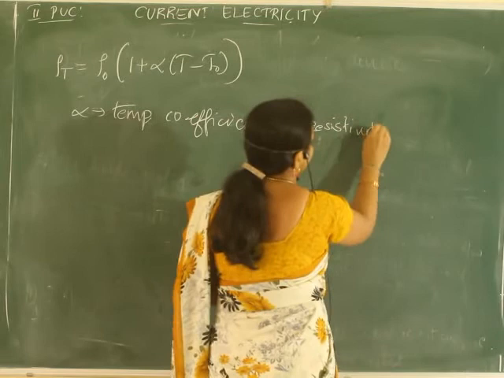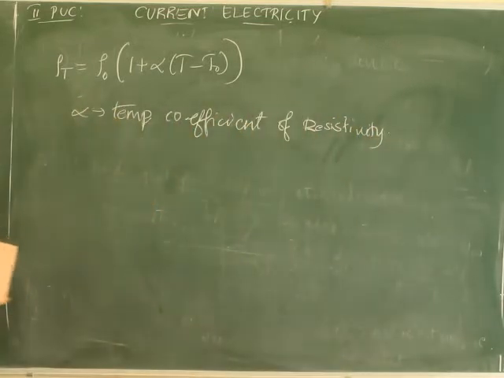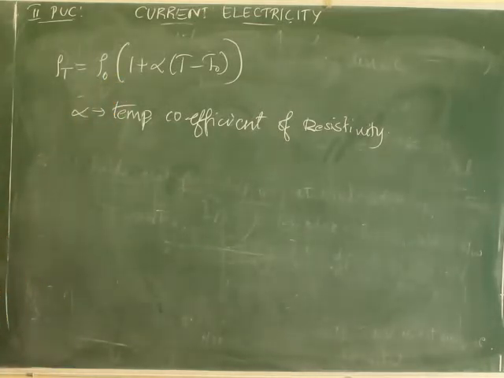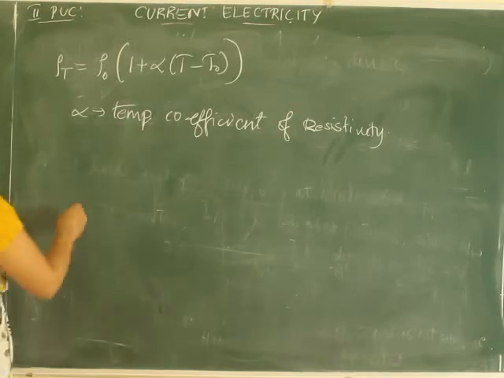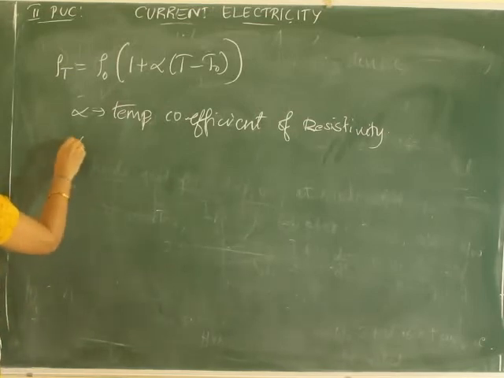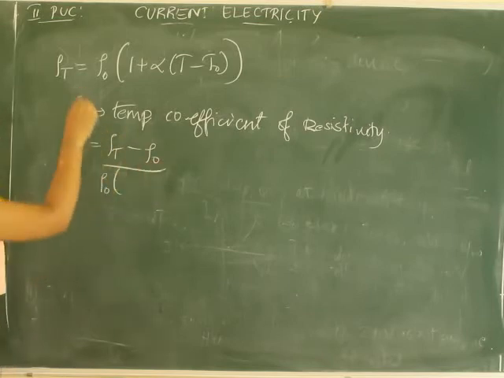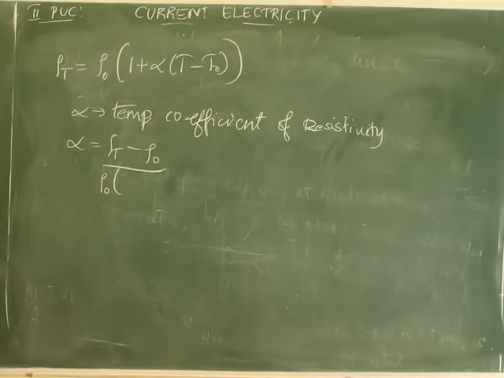So can I write alpha is equal to rho T minus rho naught divided by rho naught into T minus T naught, correct?